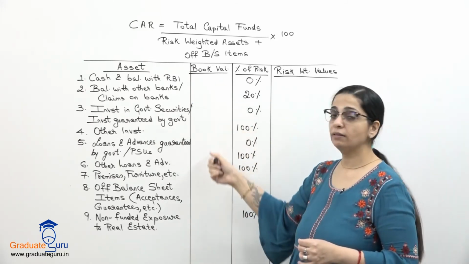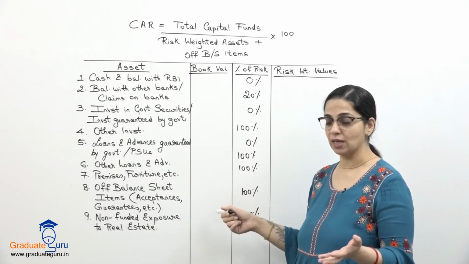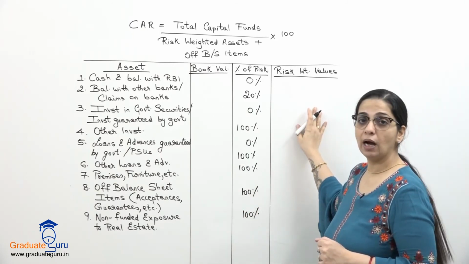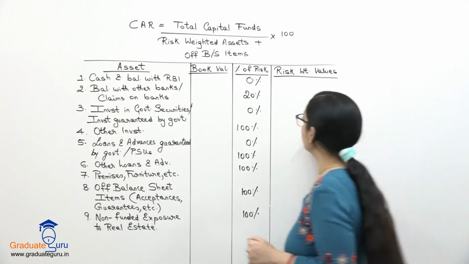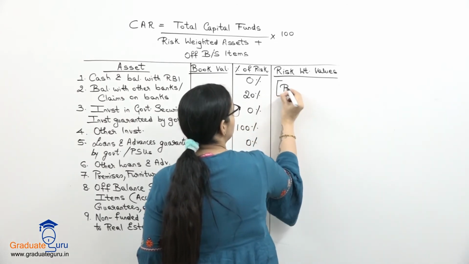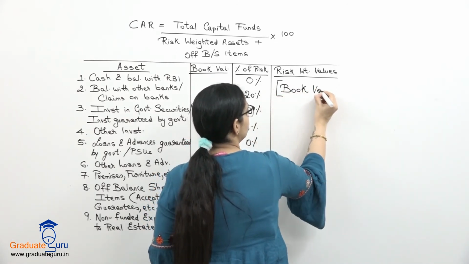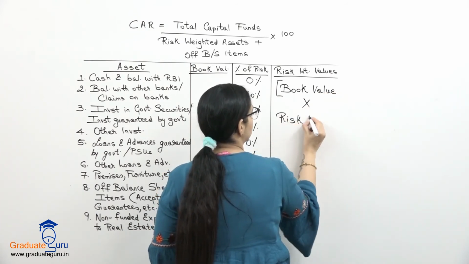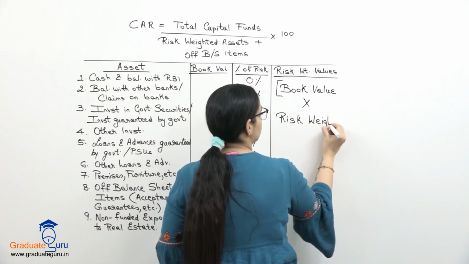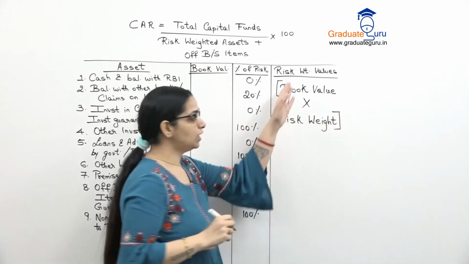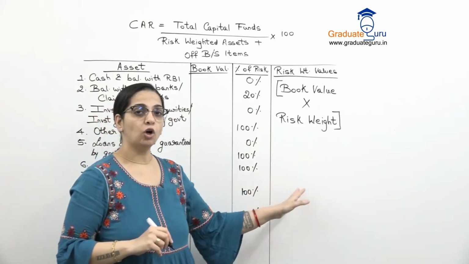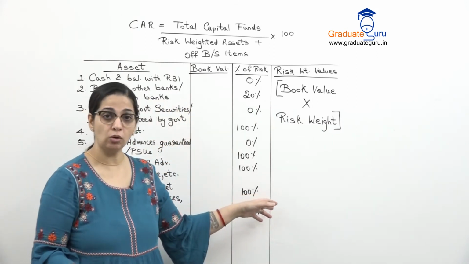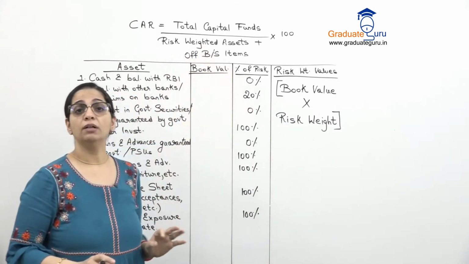सो यहाँ पर वी विल राइट द बुक वैल्यूज जो हमें दी होंगी इन द सम. We will multiply it with the percentage and those amounts will come under our risk weighted values. So basically this is nothing but book value into the risk weight. And then when we take the total of this last column, what we will get is the risk weighted assets, which includes the off balance sheet items also, and that we will take as our denominator.